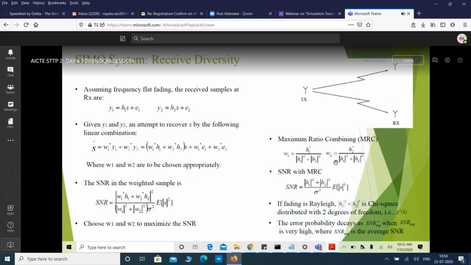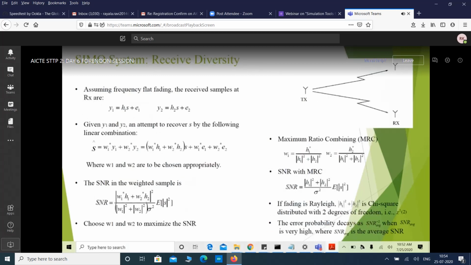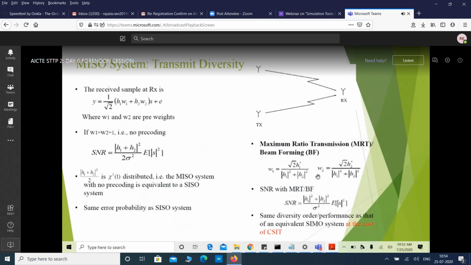Whereas in the MISO system, multiple input single output system, there is no transmission from rx to tx if it is only one way communication. So in order to estimate W1 and W2 at the tx, the receiver has to send some feedback information. Separate signaling has to be done from rx to tx, which will be a little costlier. It will reduce the throughput of the overall system, and it is also a little complex. To achieve the same diversity order as the SIMO system, the MISO system should have feedback, which is complex.